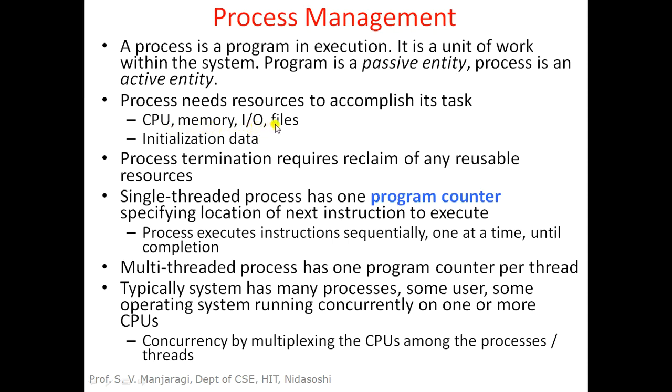There are also some software resources like files. We know that a process is a program execution. Every program takes input from the user, processes the input based on the program instructions, and generates output. So for a particular program or process, basically three files we need to allocate: a standard input file, a standard output file, and a standard error file.